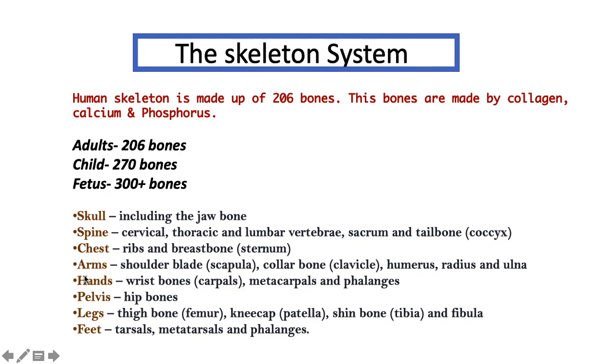Arms: shoulder blade, scapula, collarbone, clavicle, humerus, radius and ulna. Then hands: wrist bones, carpals, metacarpals and phalanges. Pelvis, hip bones. Legs: thigh bone, which is called femur, kneecap, patella, shin bone, tibia and fibula. Feet: tarsals, metatarsals and phalanges. So this is the total skeleton system.